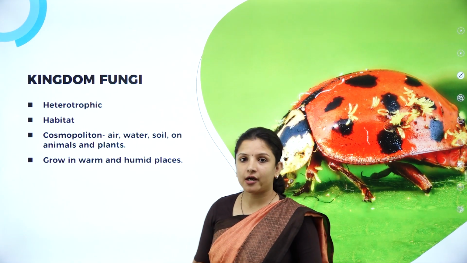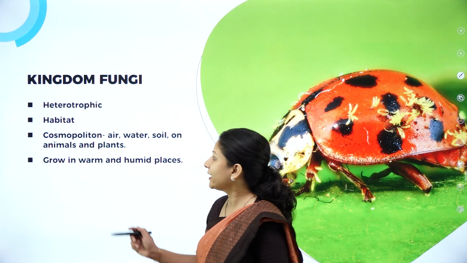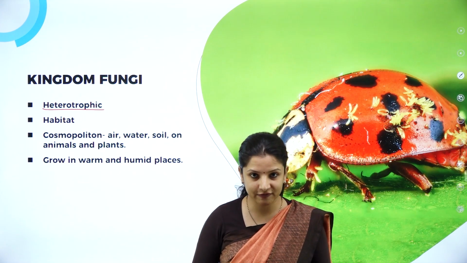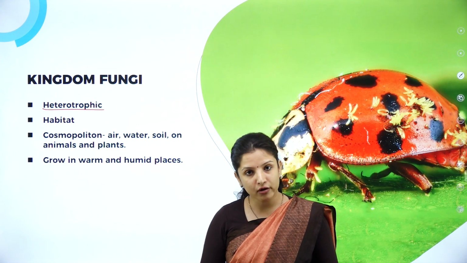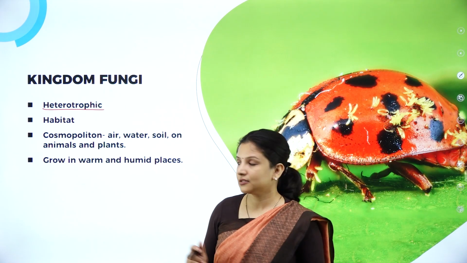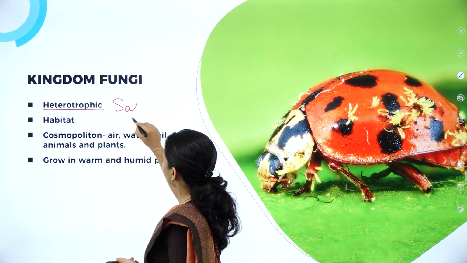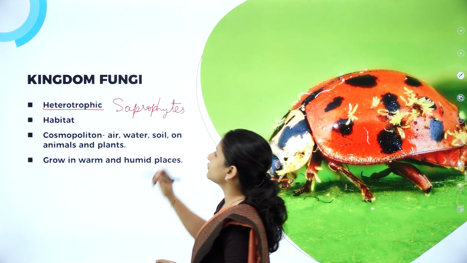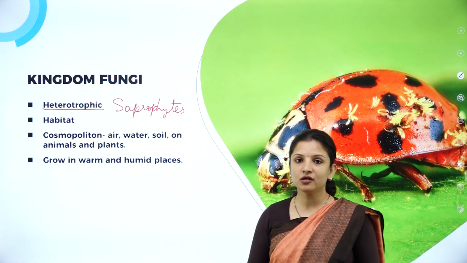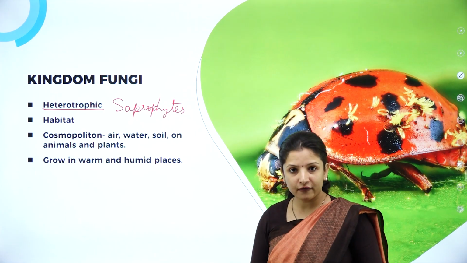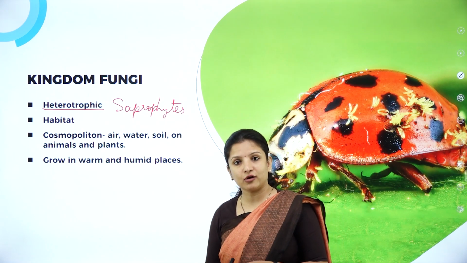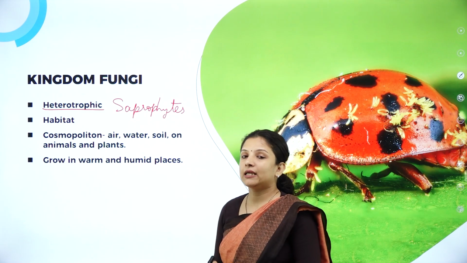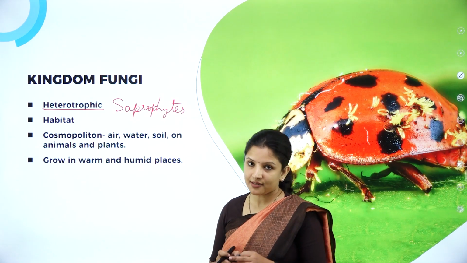So in Kingdom Fungi, all the organisms are heterotrophic, meaning they depend on other organisms for their food, wherein the majority of them are saprophytes. That is, they grow on dead and decaying organic matter, wherein they make use of the dead and decaying organic matter for their food. And some of them can also be parasitic on plants as well as animals. So, being heterotrophic, they can be saprophytes or they can be parasites.